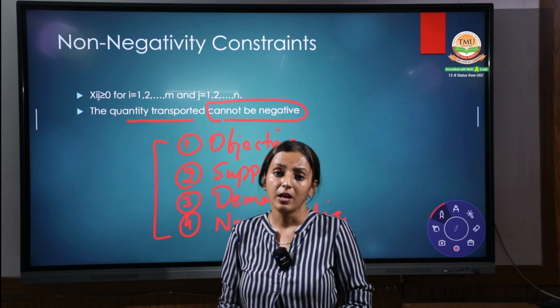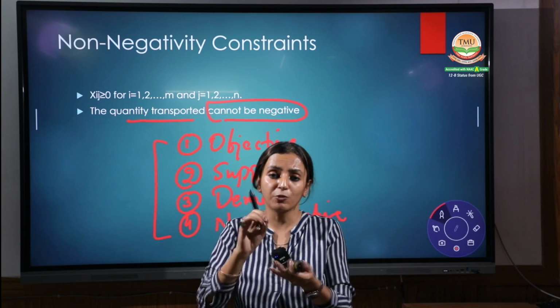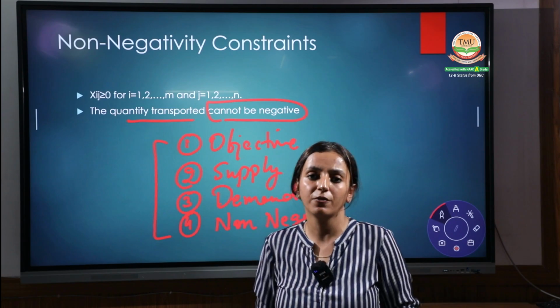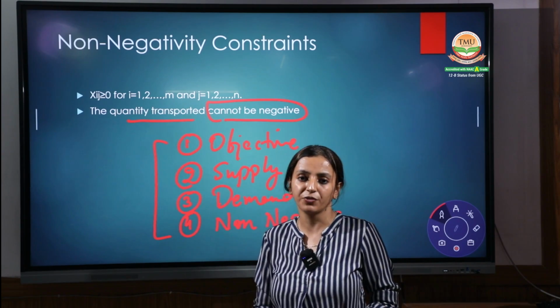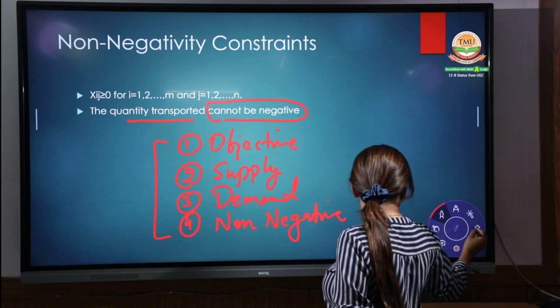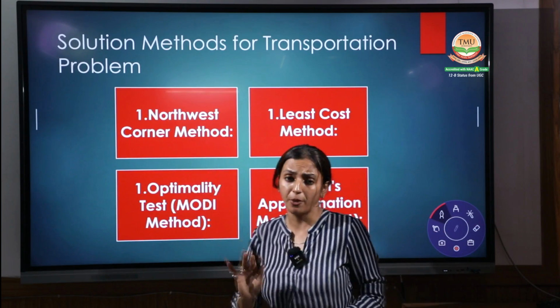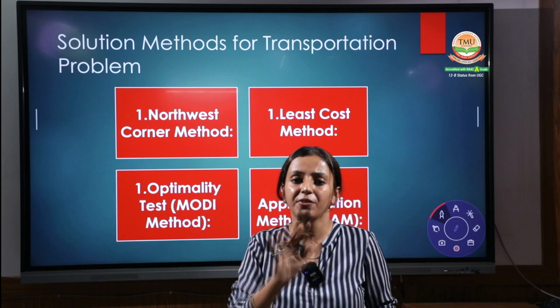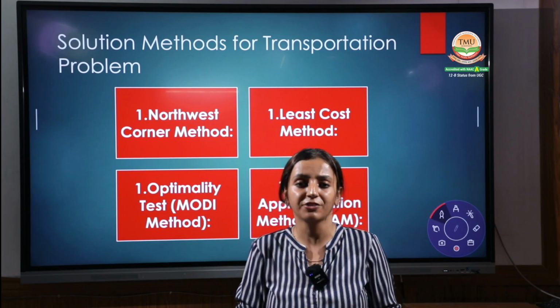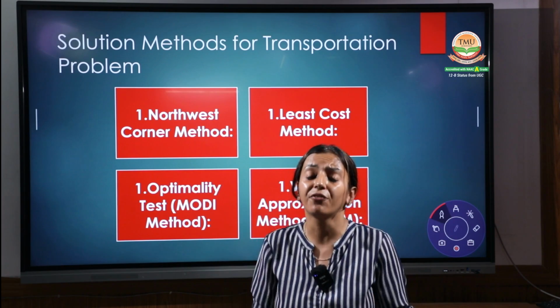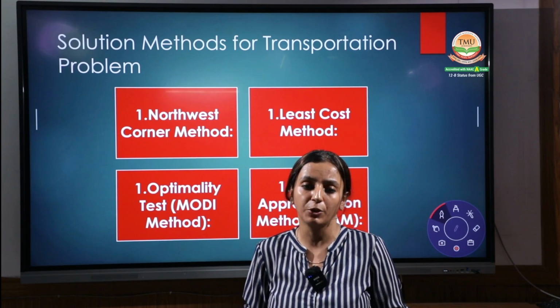Hope it is fine. As we are coming to the practical, you have to take a pen and paper and a calculator with you so that you can do the practical questions with me. Right? Coming up to the next point, very important. Now you have been told that we have to formulate, and these are the four constraints we have to consider. What are the different methods for solving the transportation problem?